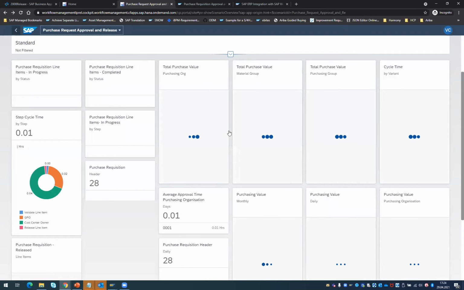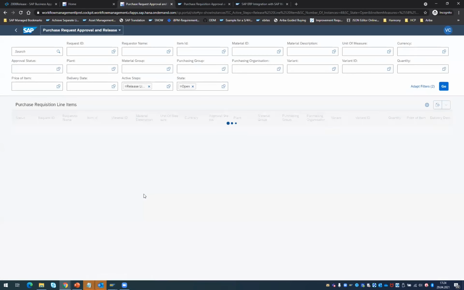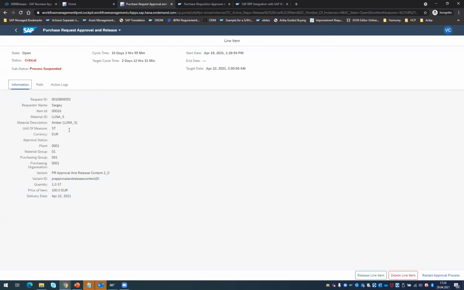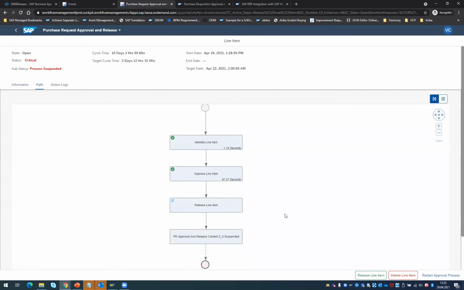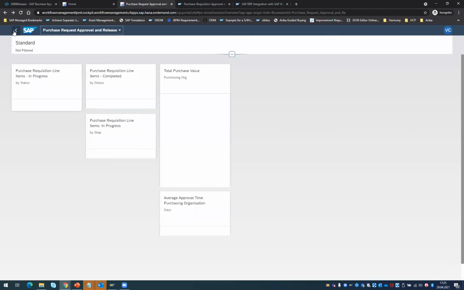And for each of the performance indicators here, you are able to deep dive into those cases and try to understand what's really happening. For example, here there are 4 release line item cases, and if I select one of them, I would be able to see, oh, the process is suspended here. That is the reason why the release line item has failed. And how things happened for this approval, you can see it's pretty fast. The approval happened, but unfortunately the process got suspended here. And as a process owner or a process operator, you can do the necessary actions.